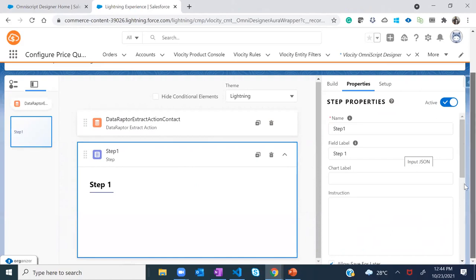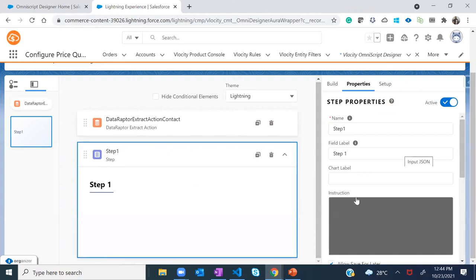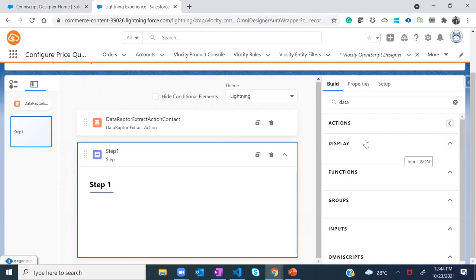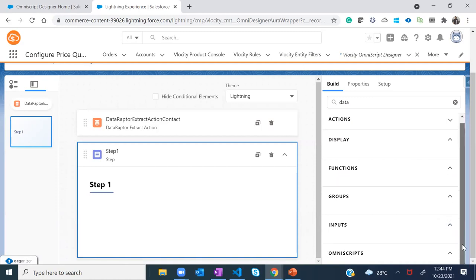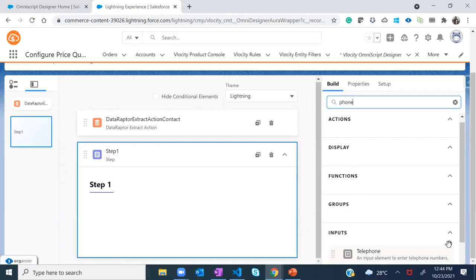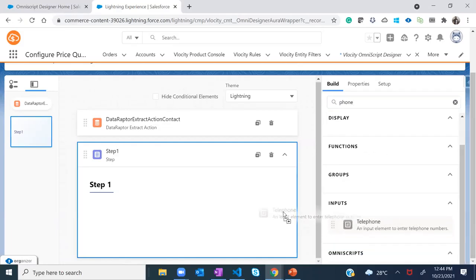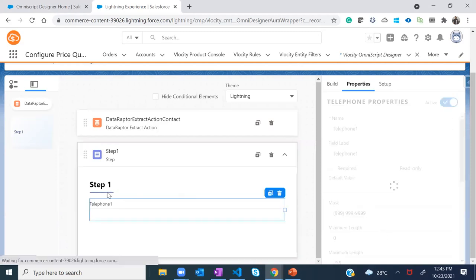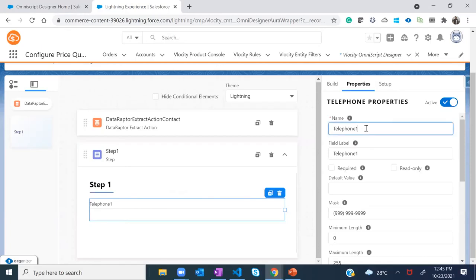Because we'll have to drag and drop a few of the elements from the build property. Right now, what you need to do is get, let's say, an input. From the input side, you need to get, let's say, a phone field, right? So I'll be searching for that. It's a phone field over here. I have dragged and dropped it to store the phone value. I'll make the name phone because that's the same name for me on the data raptor as well.